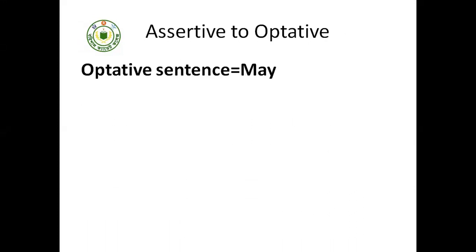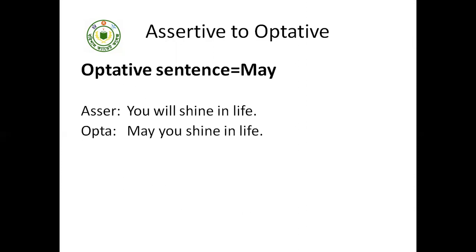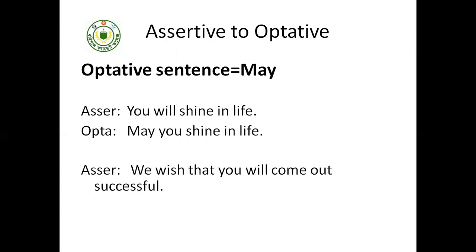Now assertive to optative sentences. We will change from assertive to optative sentence. For an optative sentence, may is the word which starts the sentence. See this one. You will shine in life. Answer. May you shine in life. Another one. We wish that you will come out successful. May you come out successful.